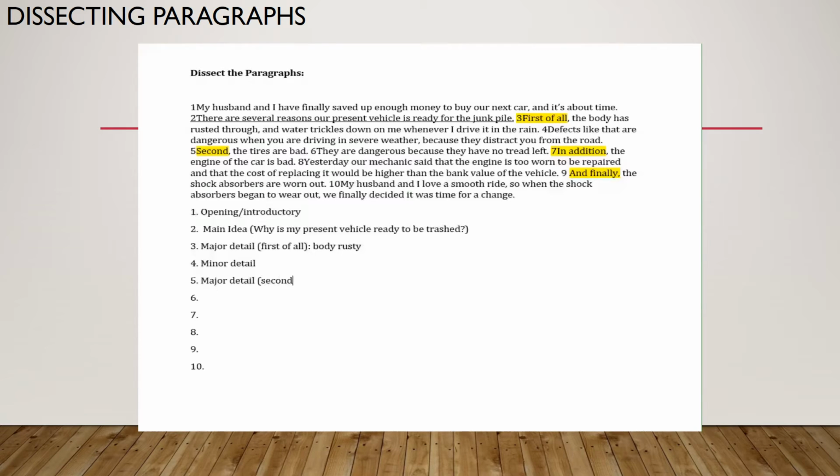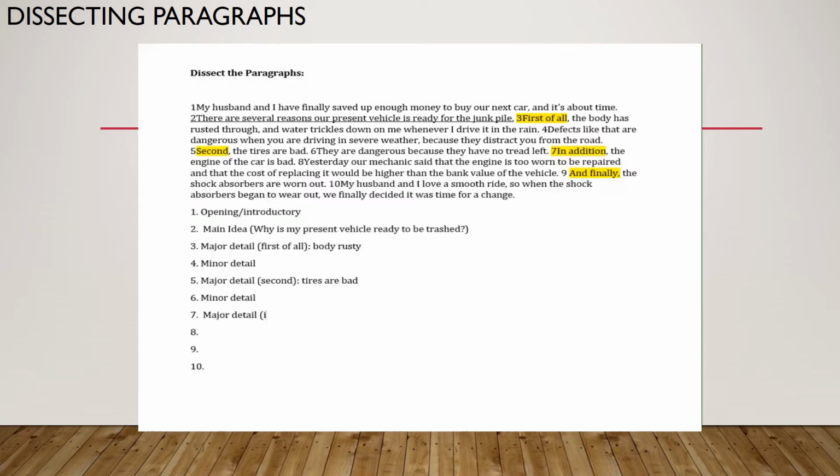Not only do we see the transition second that indicates a major detail, but we're also talking about another reason why my car is ready for the junk pile, because the tires are bad. Okay. Sentence 6 tells me that my tires no longer have tread. And so this is a minor detail because it's still talking about that major detail of the tires, the tires having no tread. Sentence 7 is a major detail.